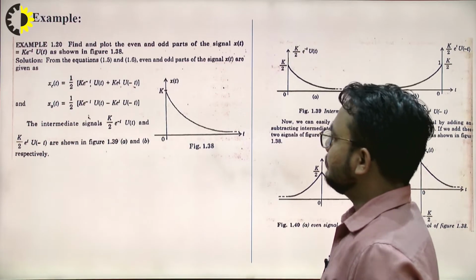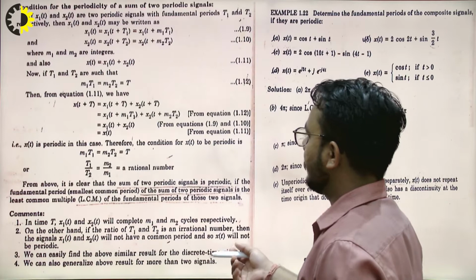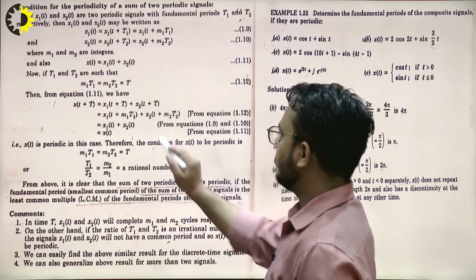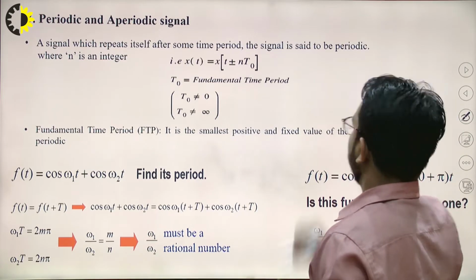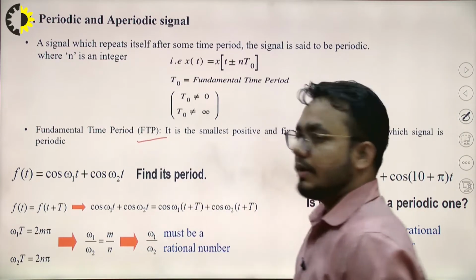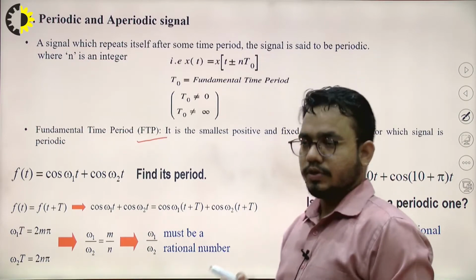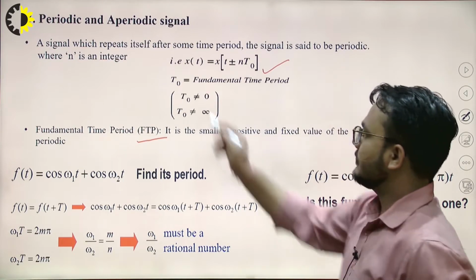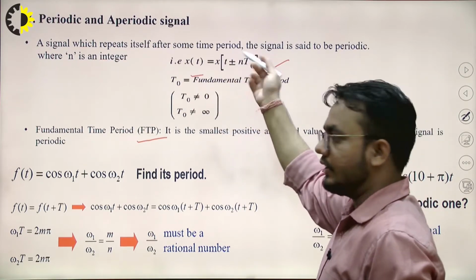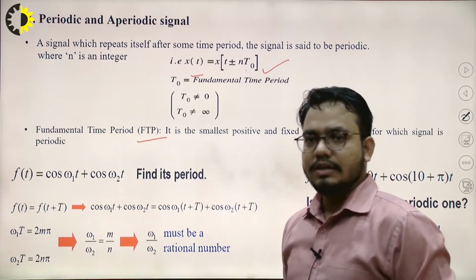So the fundamental time period is the minimum time period after which the signal is repeating itself. It can be expressed by this expression, that is x of t is equal to x of t plus n t naught, where t naught is the fundamental time period. So this was about the single signal, right?